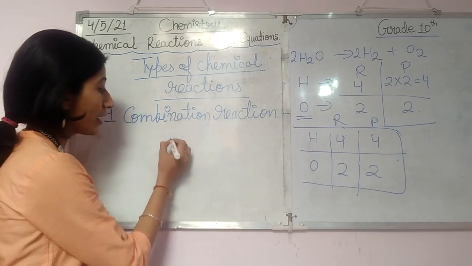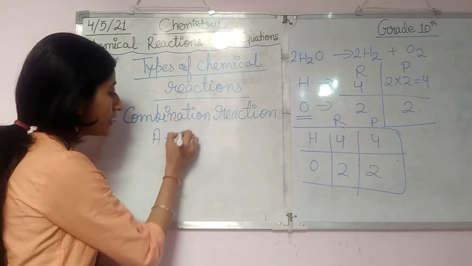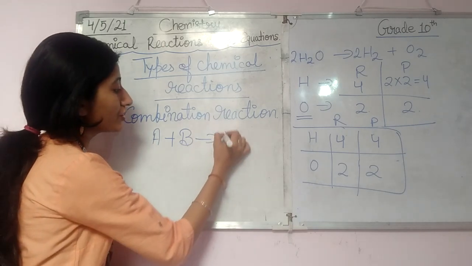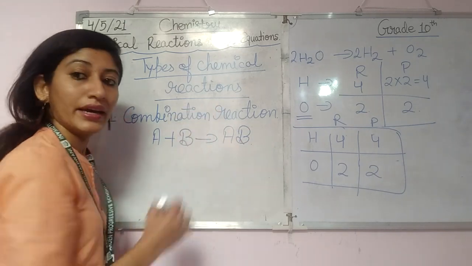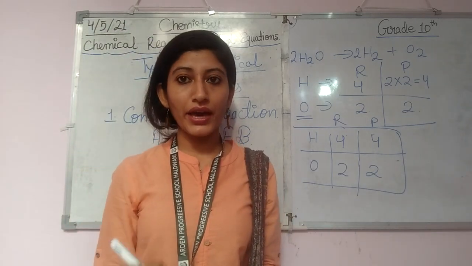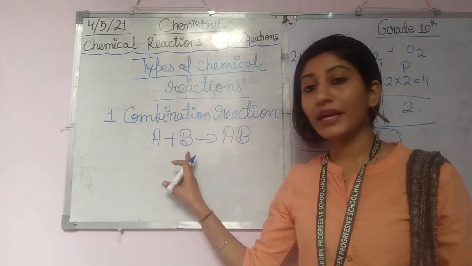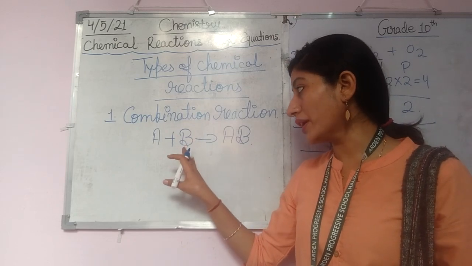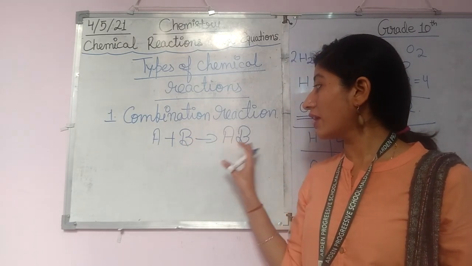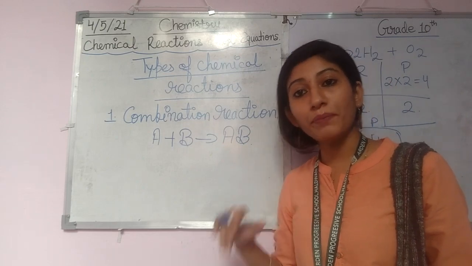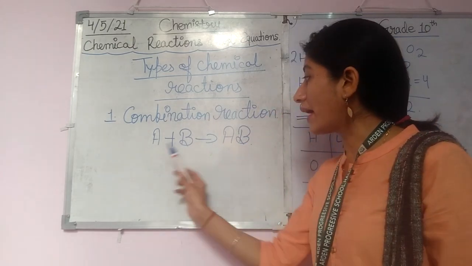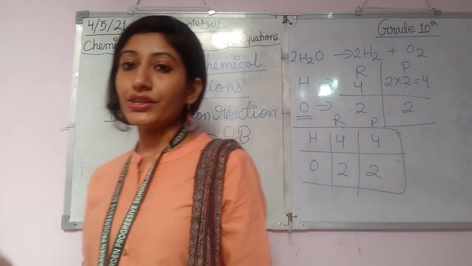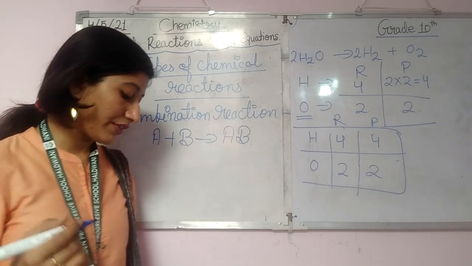For example, I have taken A plus B. A and B are both reactants and they change into AB. So B is also a reactant and it combines and forms AB. AB is the product. So as we combine two reactants, we get a single product, and this is called the combination reaction.